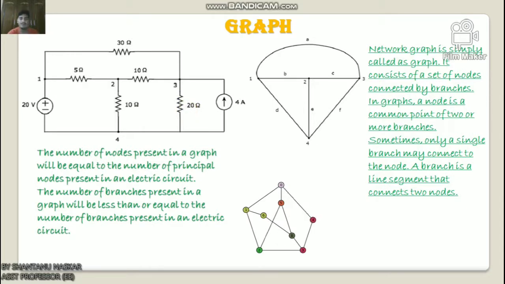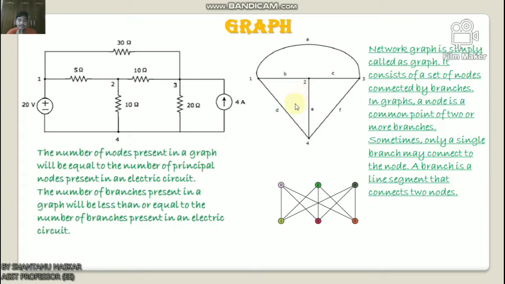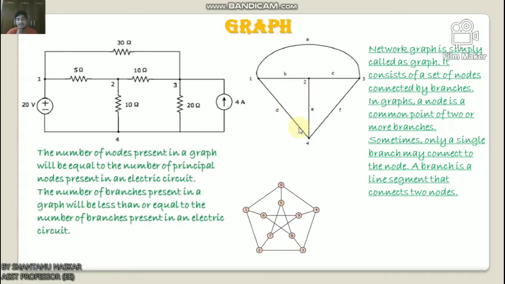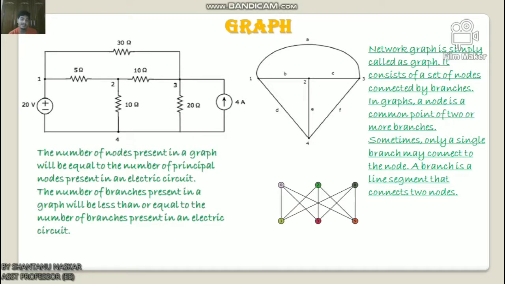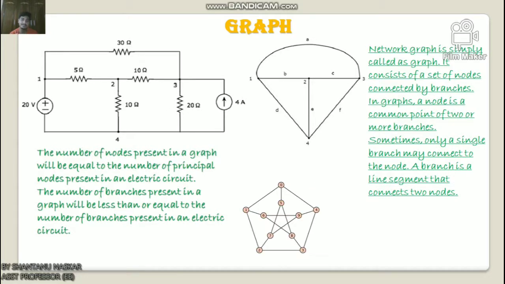An equivalent graph corresponding to the above circuit is shown in this figure. In the above graph there are 4 nodes labeled 1, 2, 3, 4 respectively. These are the same as the principal nodes. In the graph there are 6 branches, labeled A, B, C, D, E, F respectively.